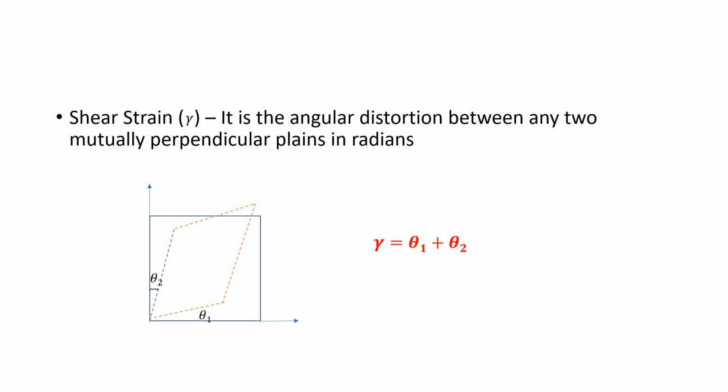Basically, we calculated shear strain based on shear stress, but the basic concept of shear strain is the angular distortion between any two mutually perpendicular planes due to shearing force. Hope you have got the basics of strength of materials in stress and strain. We will see many more concepts in stress and strain, such as thermal stresses, Hooke's law, the stress-strain curve, and what the elastic constants are.